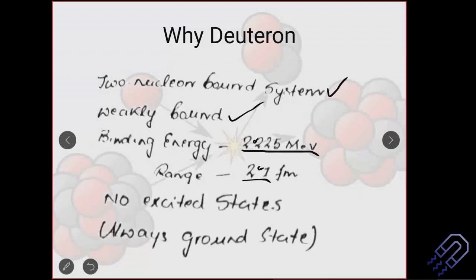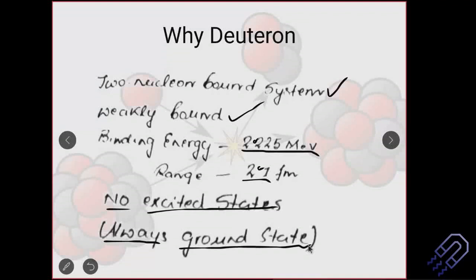Don't worry, simple. As I said, there is no excited state for deuteron. It will always be in the ground state. I think this is a very good example. If you don't have struggles in life, you will always be in the ground state, never going to the excited state to achieve something. Basically deuteron happens that way. It always remains in the ground state, never goes to the excited state. Once you excite it, the chances are that it will escape the nuclei.